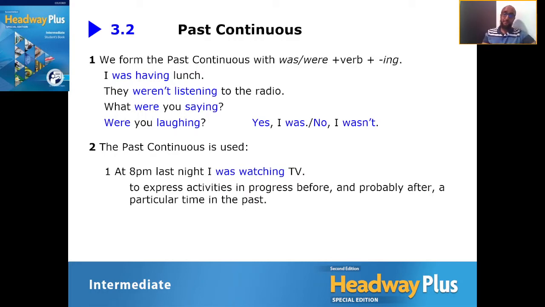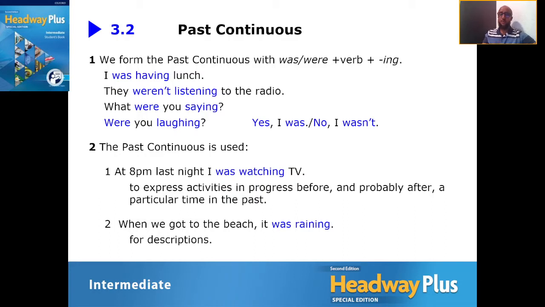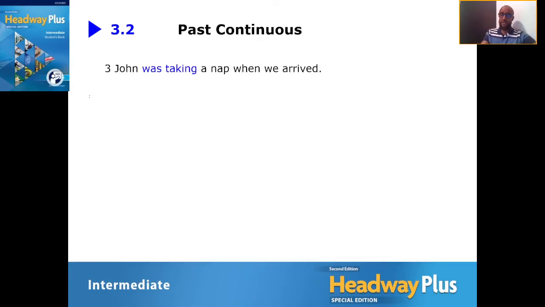The next example, when we got to the beach, it was raining. Now we're using the word when. So this is describing a situation, a background. You arrived at the beach, and the situation is what? It's raining. Good. Let's continue.